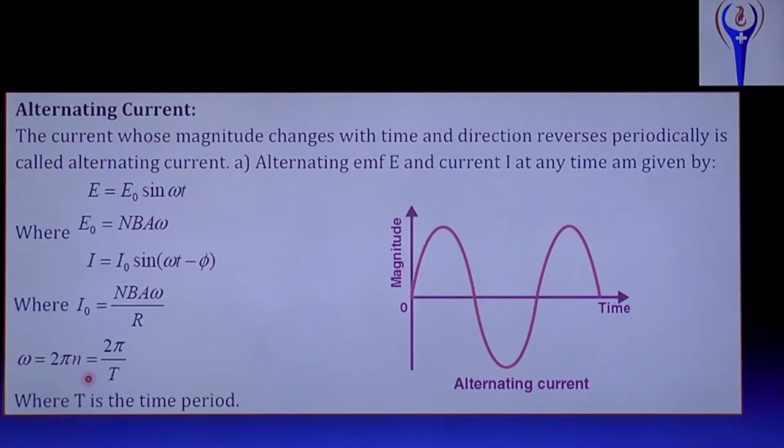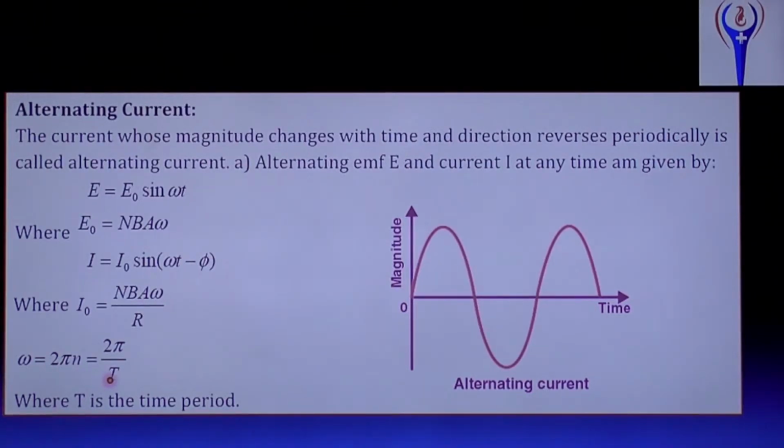Frequency is measured in hertz and time is measured in second, and what is the unit of omega, angular frequency? It's radian per second. Note down. Omega is the angular frequency, its unit is radian per second. n is the frequency in hertz.